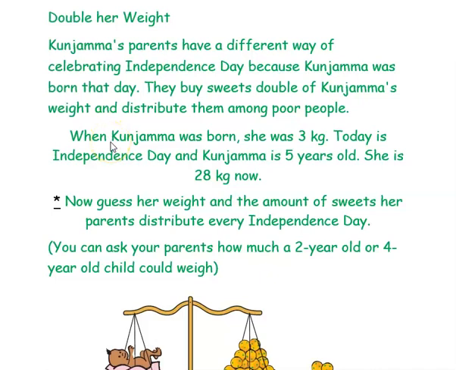When Kunjamma was born, she was 3 kg. So how much will they be distributing? Double the weight, so 3 plus 3. Now today is Independence Day and Kunjamma is 5 years old. Kunjamma is weighing 28 kg now, so on her 5th birthday she is weighing 28 kg. So what is asked? Guess her weight and the amount of sweets her parents distribute every Independence Day.